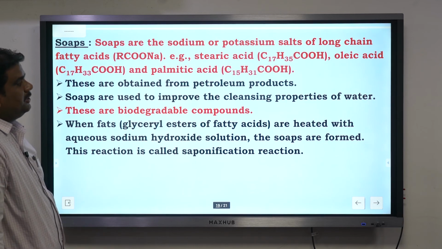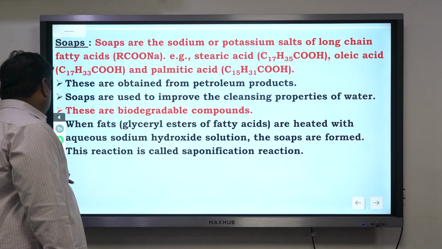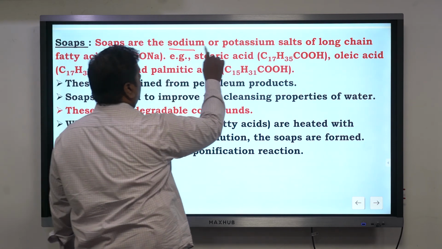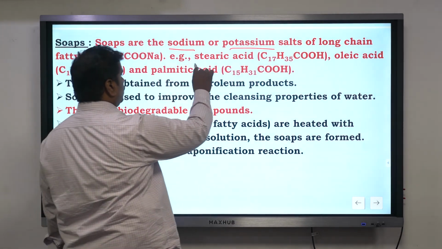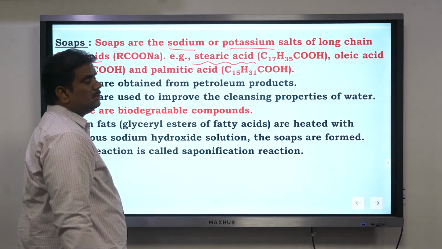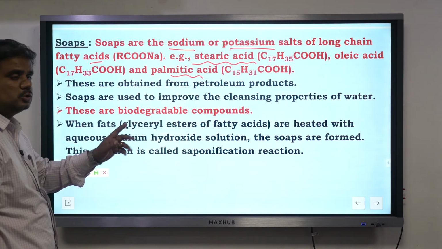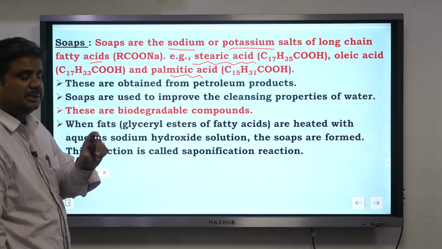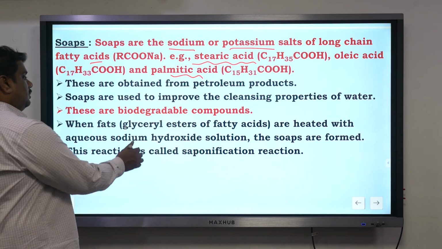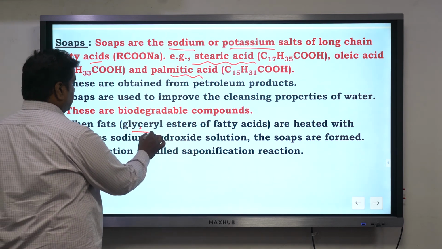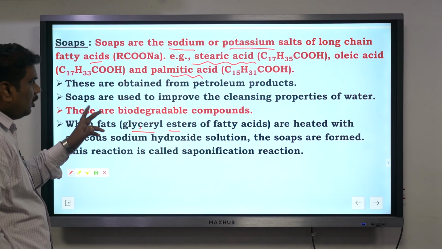Now you talk about the case of soaps and detergents which we use in our day-to-day life, right? Any soap that we take is a sodium or potassium salt of long fatty acids. Soaps contain stearic acid, oleic acid, or palmitic acid, the different types of acids present in soaps. Sometimes soap is transparent in nature. What do you call that soap? Glycerin soap, right? When glycerol esters are added, it becomes a glycerin soap.